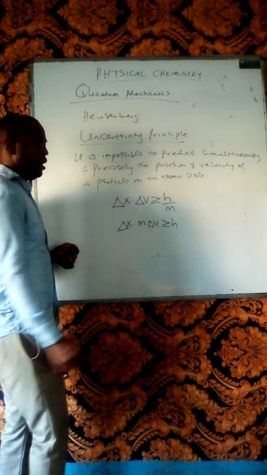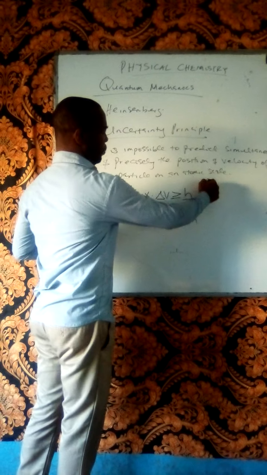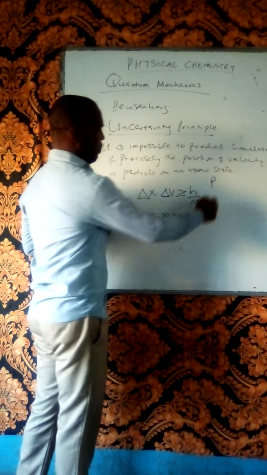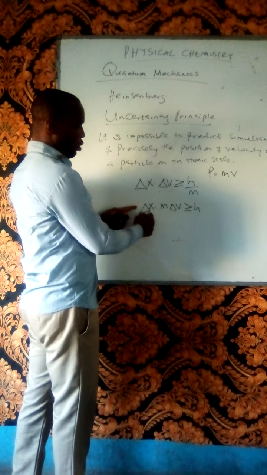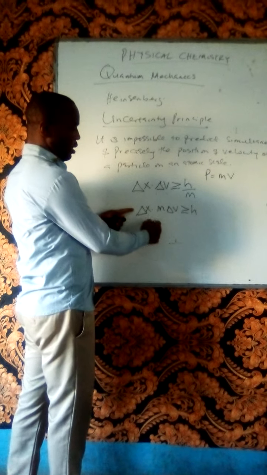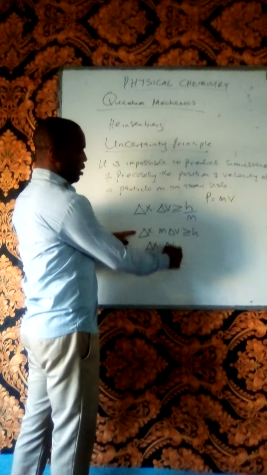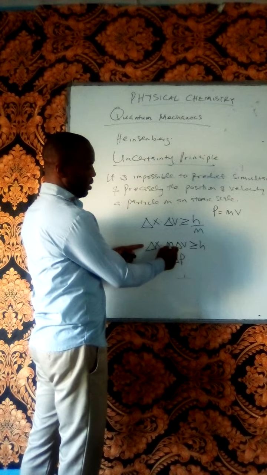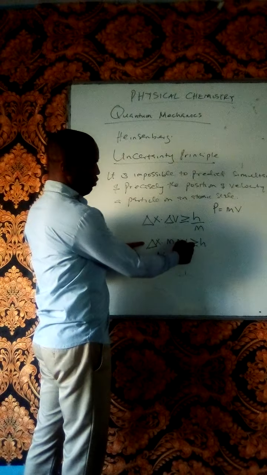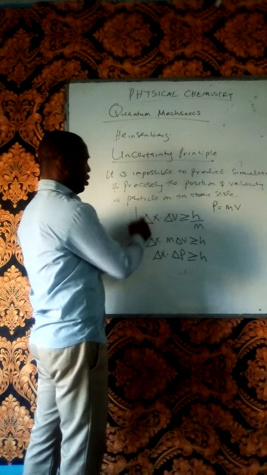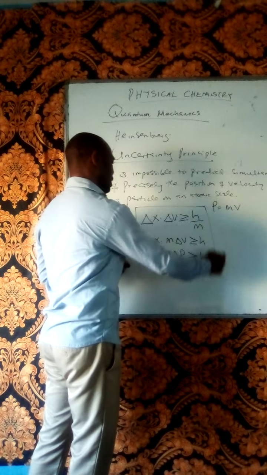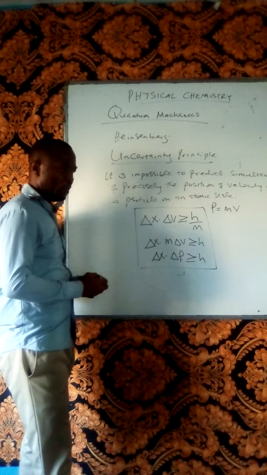And in physical science, momentum, written as p or rho, is given by mass times velocity. So we can write this equation as uncertainty in position delta x multiplied by uncertainty in momentum, which is m times delta v, is greater than or equal to h. So this is the Heisenberg uncertainty equation.